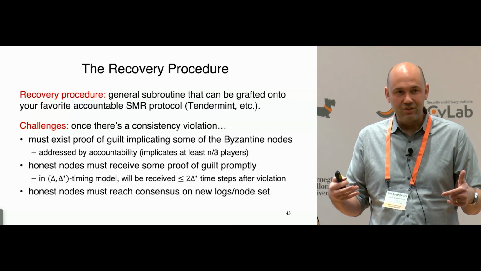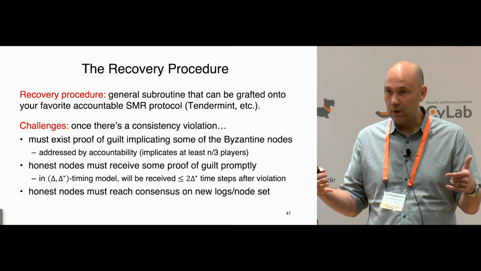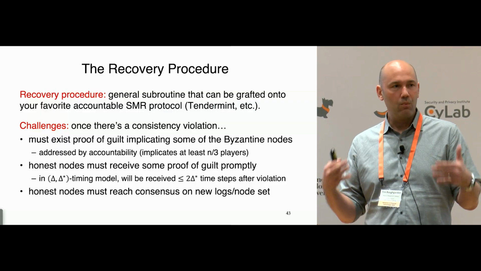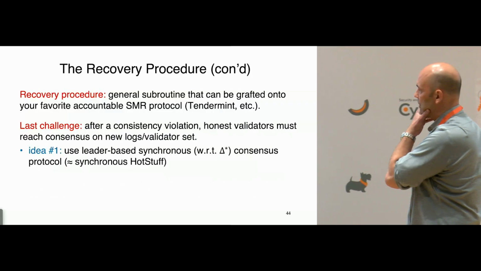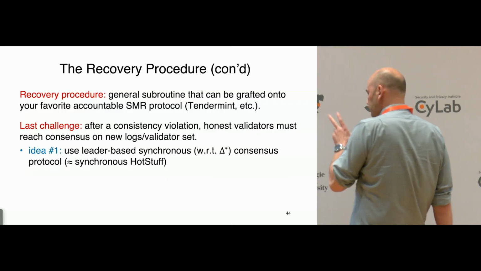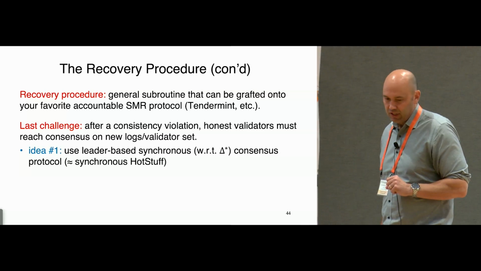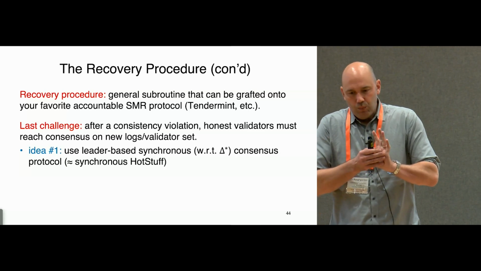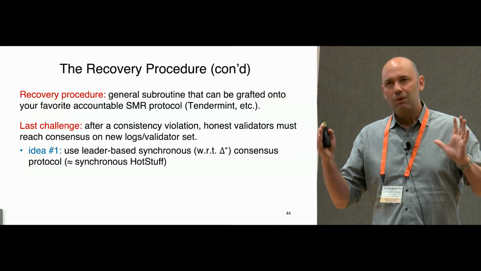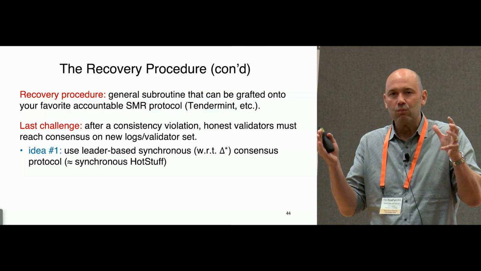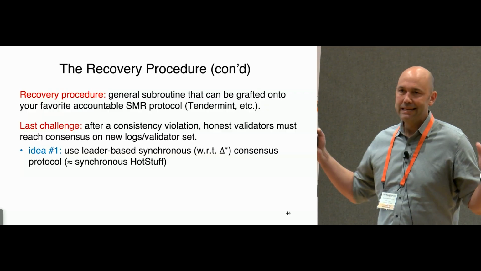Furthermore, they need to reach consensus on what the new consistent logs are going to be going forward. That is, they need to reach consensus on which transactions to roll back. And again, we only want recently finalized transactions to be rolled back. So for the recovery procedure, what we have going for us, again leaning on the delta, delta star timing model, is that we're only interested in recovery guarantees when that timing assumption holds, which means we can temporarily resort to a synchronous protocol that's synchronous with respect to this large parameter, delta star.